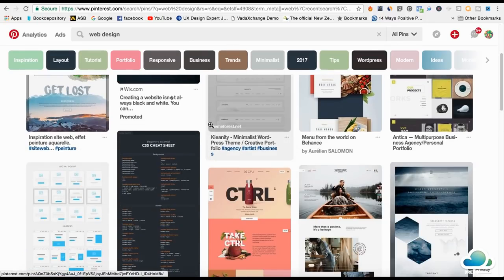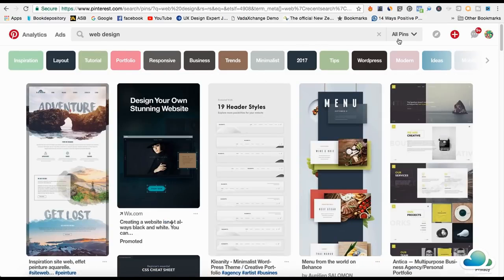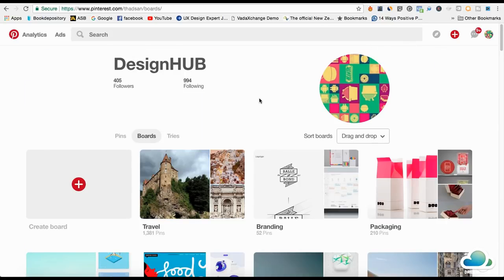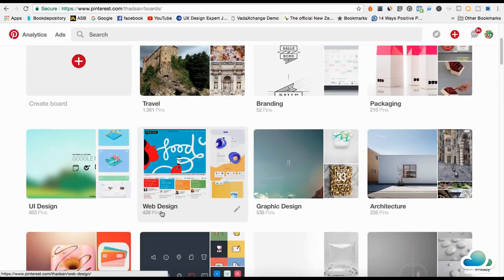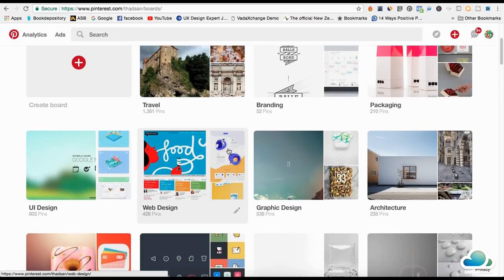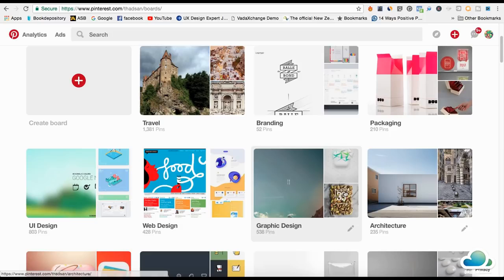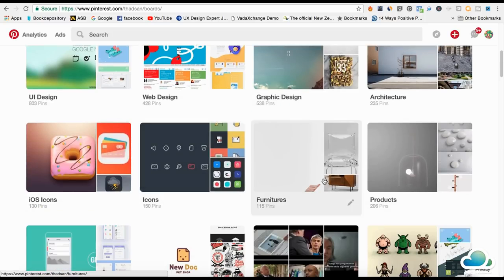So Pinterest is all about just pinning your own ideas, creating your own boards. I'm going to show you exactly what they are. So boards, what I'm going to do is search by boards. These are all boards here. This is a branding board, this is a travel board, this is a web design board. What I've done is I've actually broken down the design niche into different categories. So there's packaging design, there's architecture, graphic design, web design, icon design, furniture design.